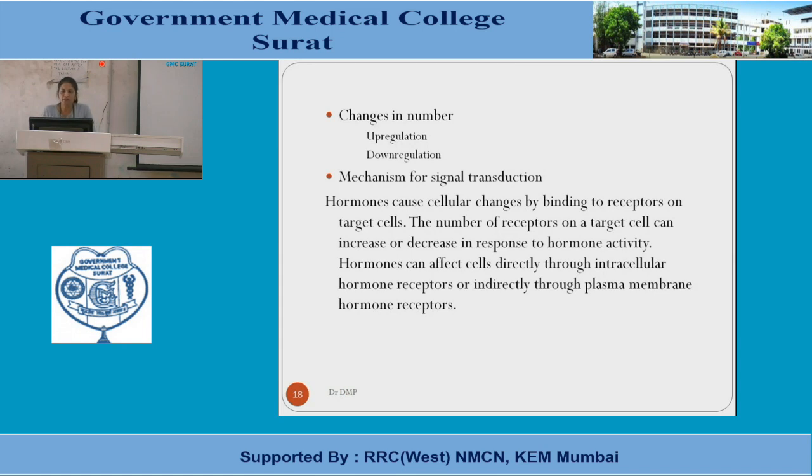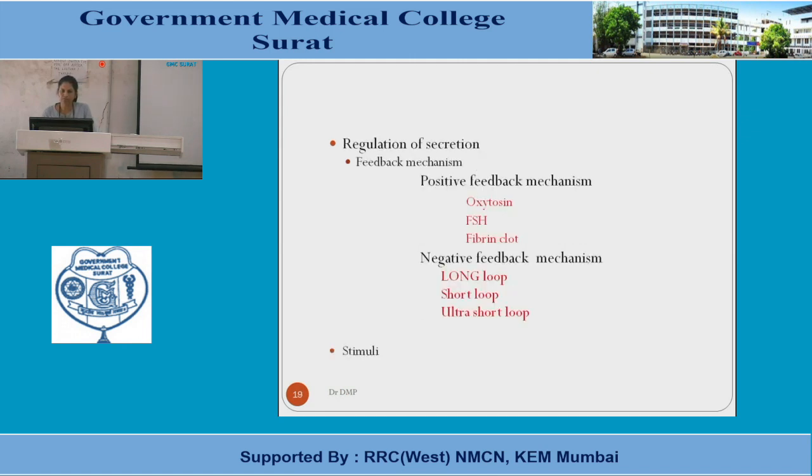In the same way, upregulation means there is an increase in the number of the receptors. Suppose there is hyperthyroidism. An increase in the number of the receptors for the thyroid hormones will show the hyperactivity and hyperfunction by the thyroid hormones. So you should be aware of these two terminologies, upregulation and downregulation of the receptors, that is, increase or decrease in the number of the receptors on the sites.